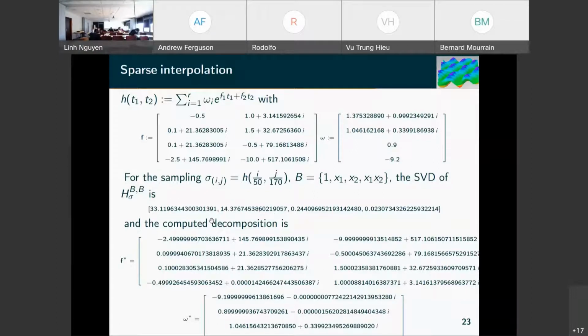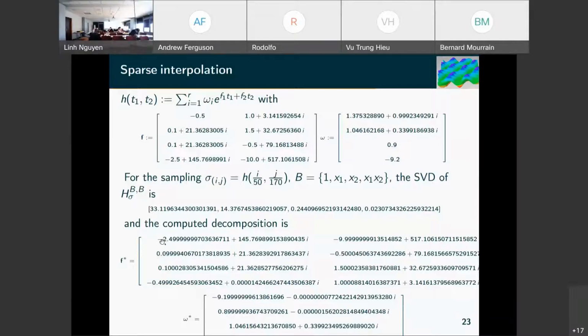And then from this eigen computation, we recover the frequencies. So this is the actual computation with some errors. And you see that we can recover quite reasonably well the frequencies.